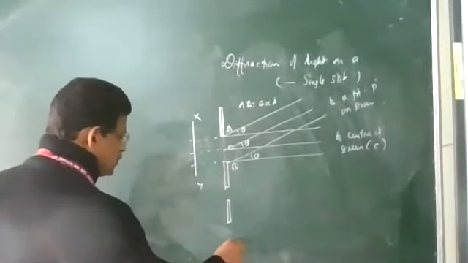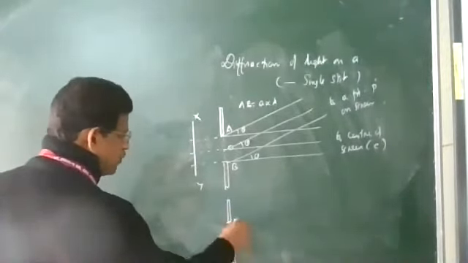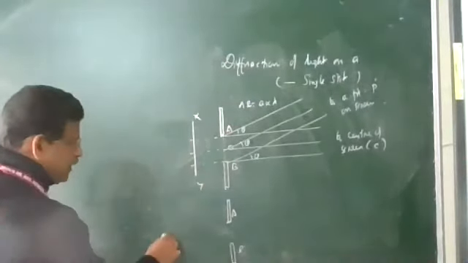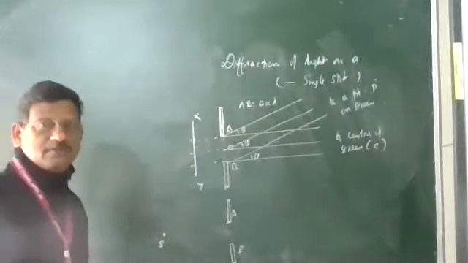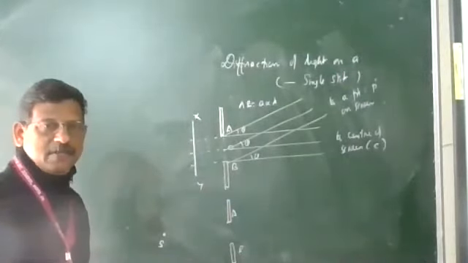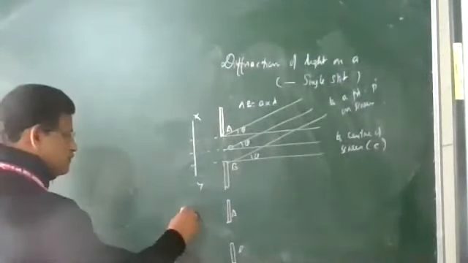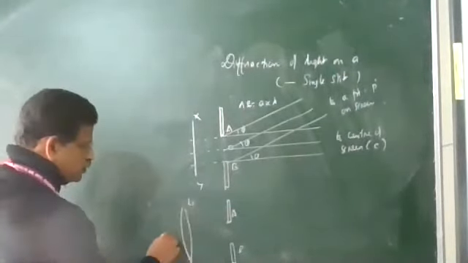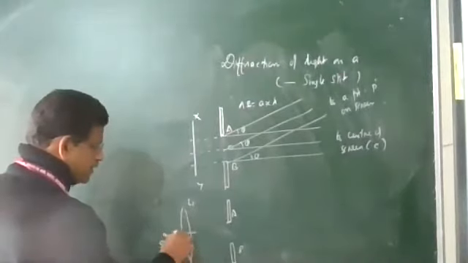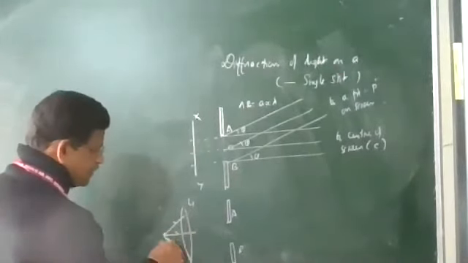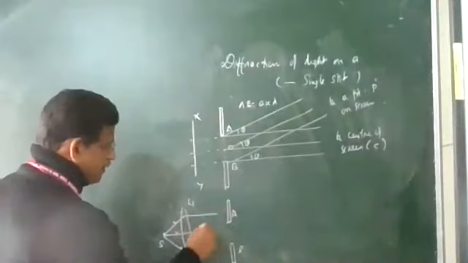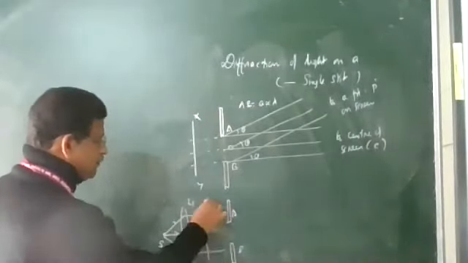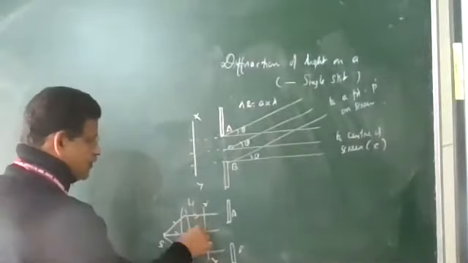The next diagram that I am going to draw is the laboratory arrangement, to focus the pattern on the screen. To get a plane wavefront, you take a monochromatic source of light S, and keep a convex lens L1. The source is at the focus. When the source is at the focus, light coming from here becomes parallel after refraction. So we get a plane wavefront. This is the practical way of producing a plane wavefront.